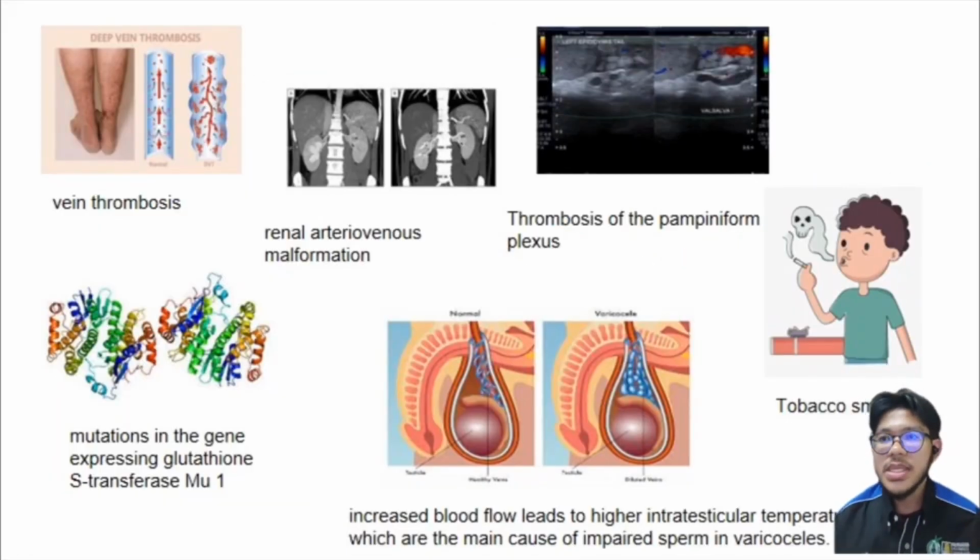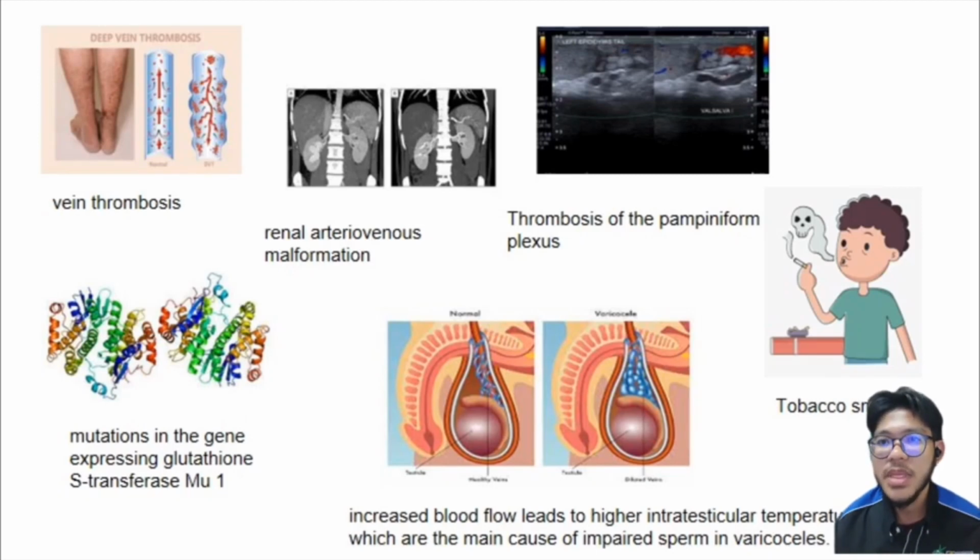Rare causes of varicocele include deep vein thrombosis, renal arteriovenous malformations, and thrombosis of the pampiniform plexus. Tobacco smoking and mutation in the gene expressing glutathione S-transferase Mu 1 increase the risk of male infertility. These factors may also increase the risk of varicocele.